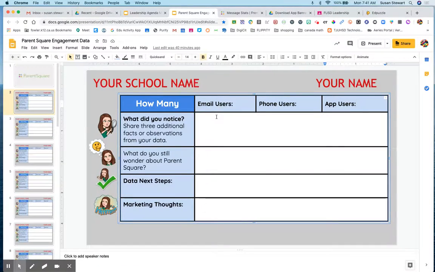So this is going to be your activity. Remember, go back to Google Classroom and you will see this activity. We're going to be working on this collaboratively. So find an empty page and start adding your notices, your wonders, and your numbers from ParentSquare. I'll still be in the chat with questions if you need, but enjoy this activity.